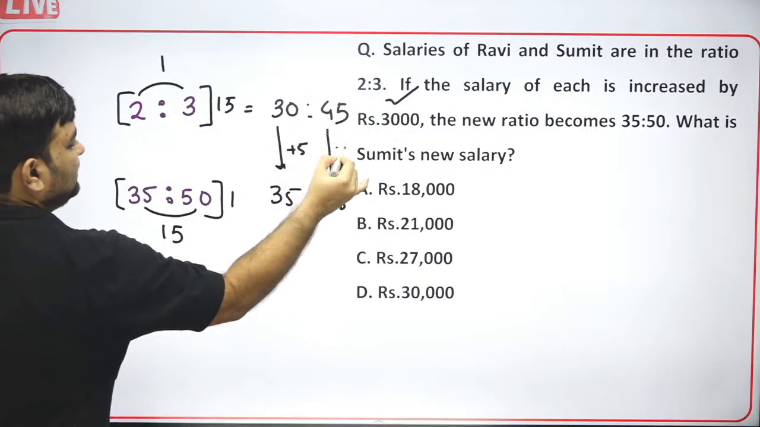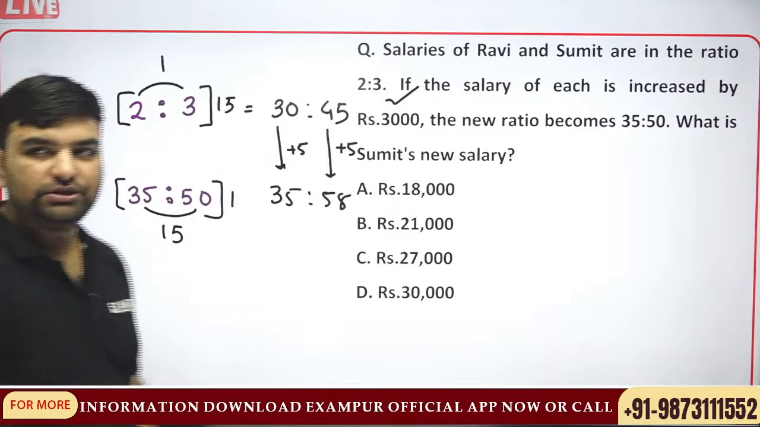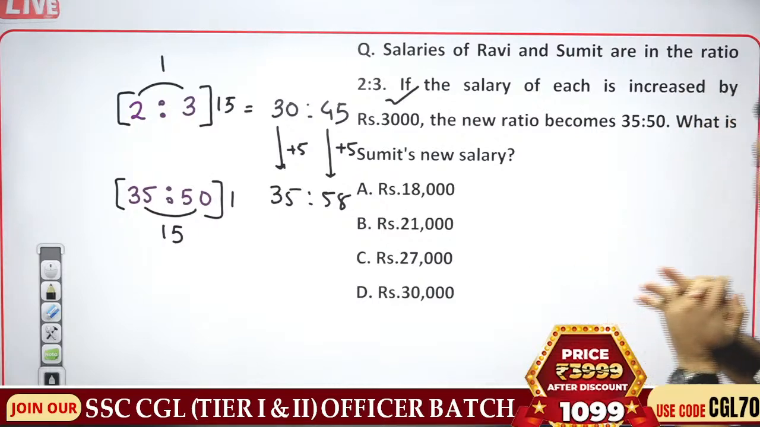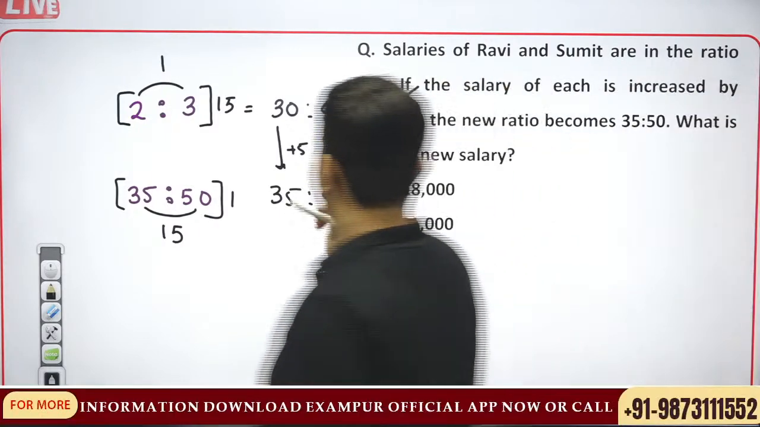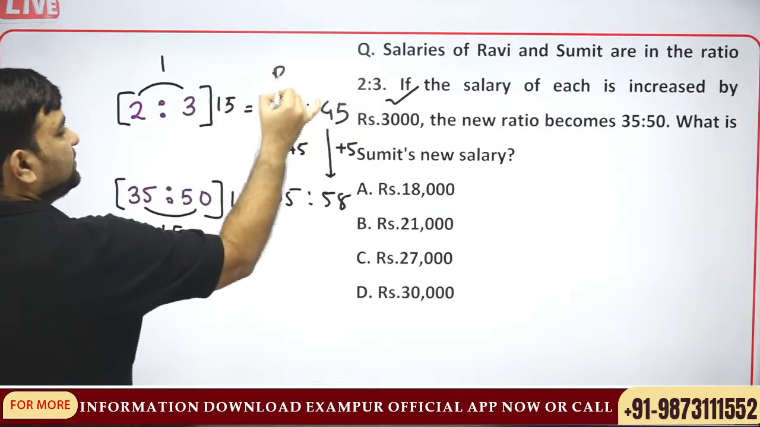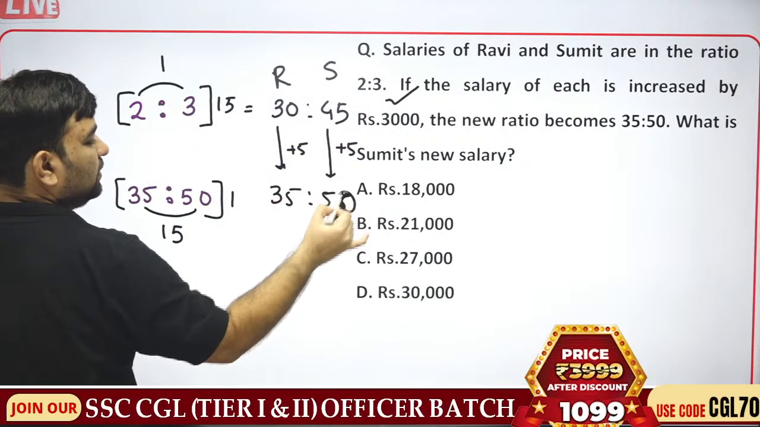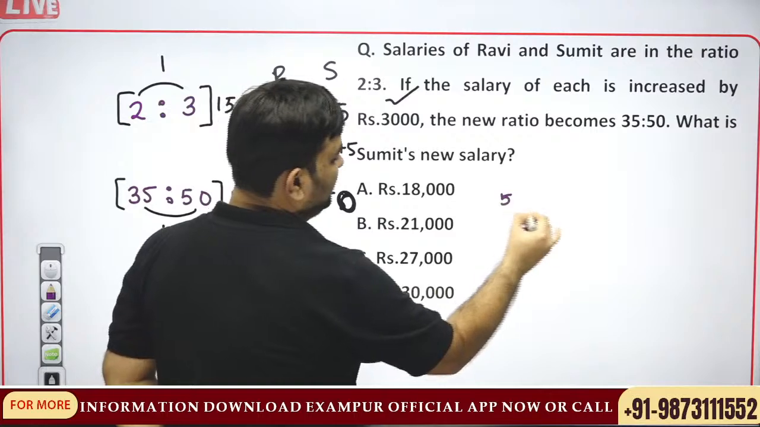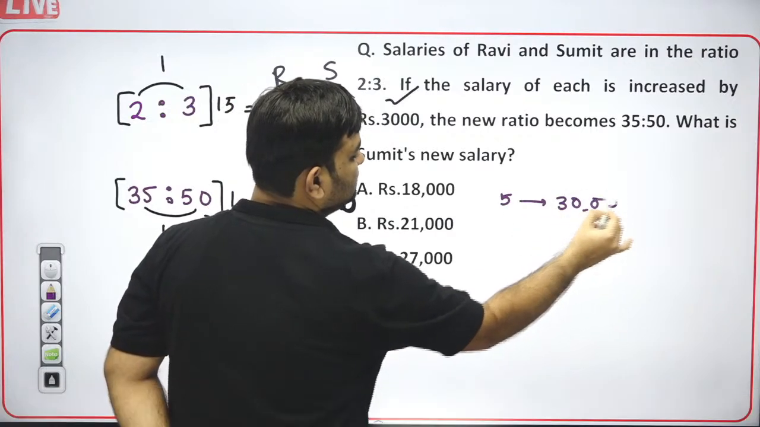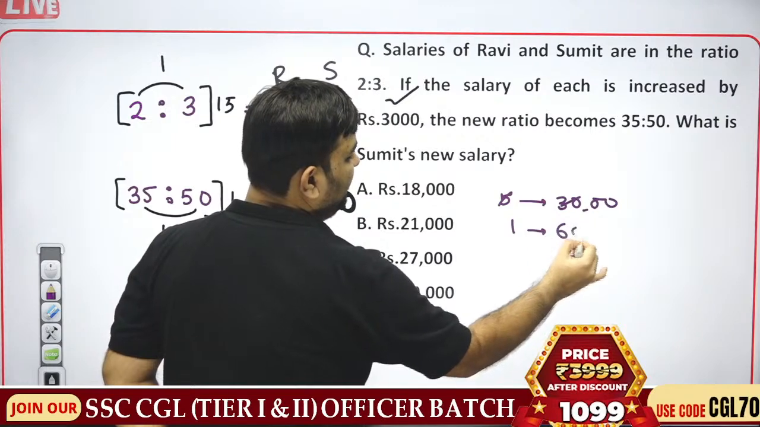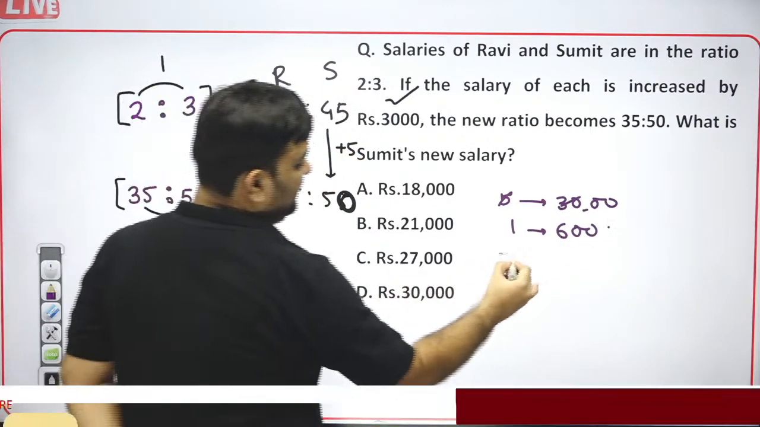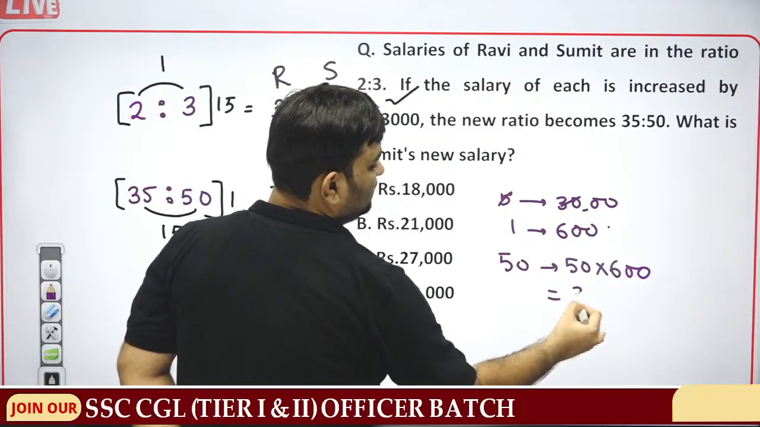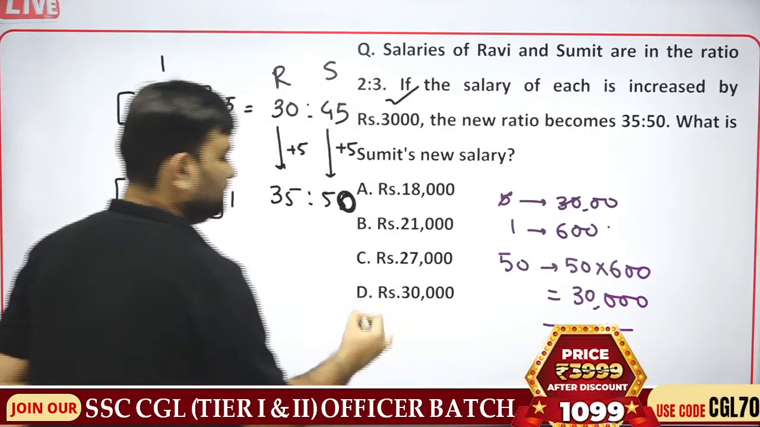According to the ratio, they are increasing by 5, which is given as 3000. We need Sumit's new salary. This is Ravi, this is Sumit. So 5 is given as 3000, which means 1 is equal to 600. Then 50 is equal to 50 into 600, which is 30,000.